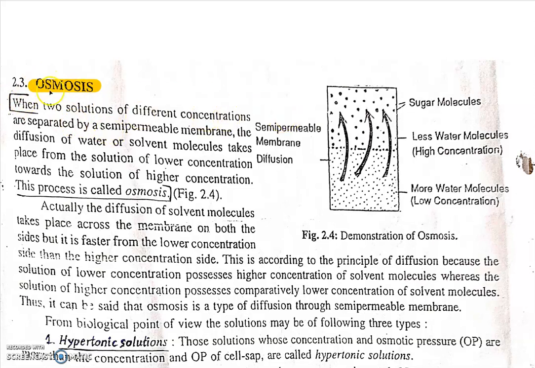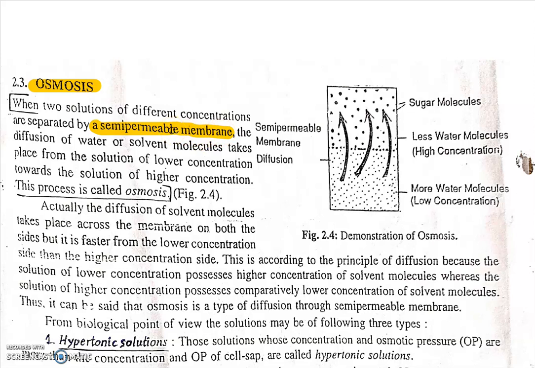The condition is that osmosis only takes place when there is a semi-permeable membrane. A semi-permeable membrane should be there, when two solutions of different concentrations are separated by a semi-permeable membrane. So first we have to understand what a semi-permeable membrane is.